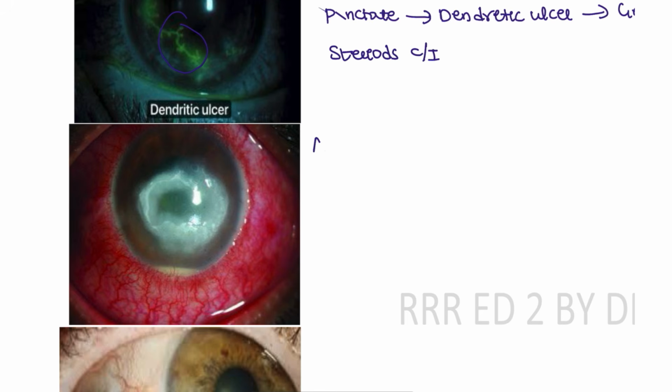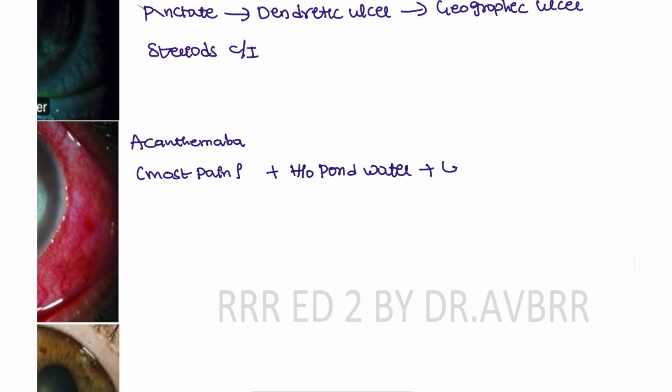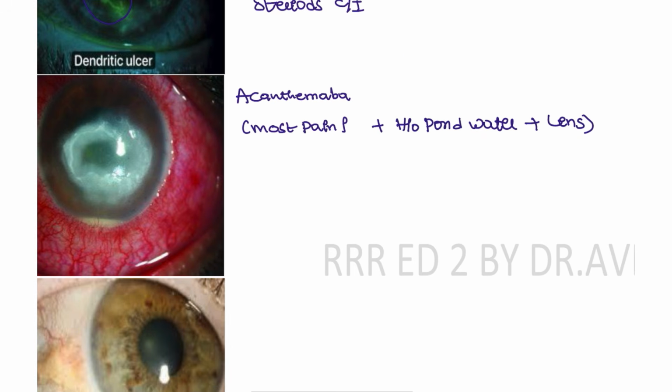Next, this is the acanthamoeba. This is the acanthamoeba condition. In acanthamoeba, this is the most painful eye condition, with a history of pond water. Also, the patient at the same time is wearing contact lenses. So this is the condition that you are going to see. Dirty water, pond water, swimming pool with the lens, that is this condition. And this one is known as a ring abscess. Ring abscess. The treatment is a topical agent that you have to give for these patients.